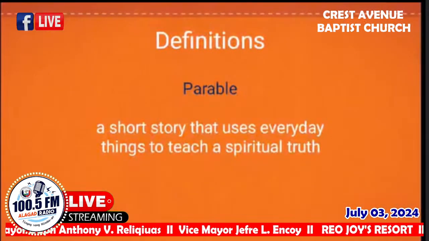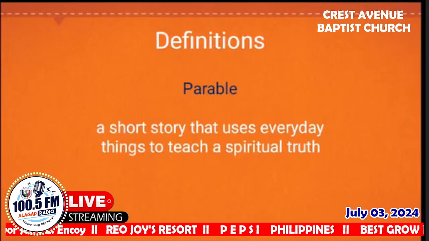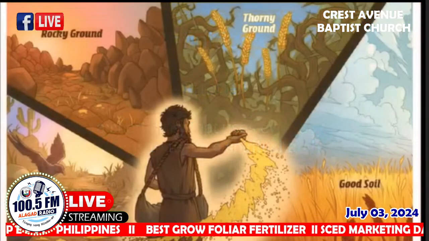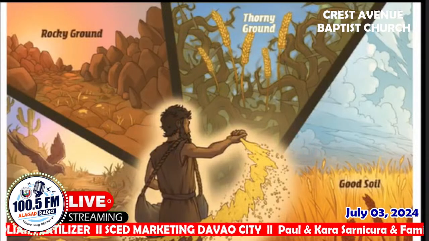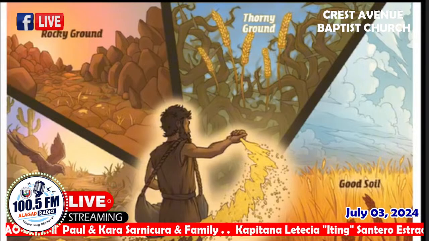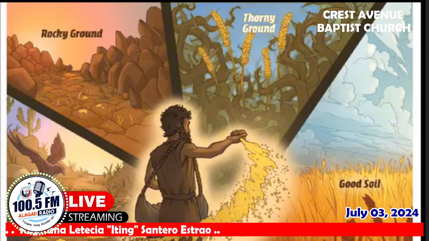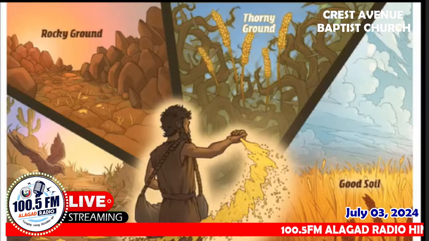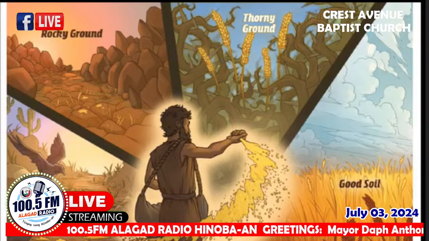Now, a parable, as we just discussed, is a short story that uses everyday things to teach a spiritual truth. One of the parables we already studied was about the sower and the seed. A sower or farmer scattered seed on a hard path, a rocky ground, thorny ground, and good soil. Only the seed that fell on the good soil grew and produced a fruitful crop, while the other seeds were eaten by birds, scorched by the sun, or choked by thorns.